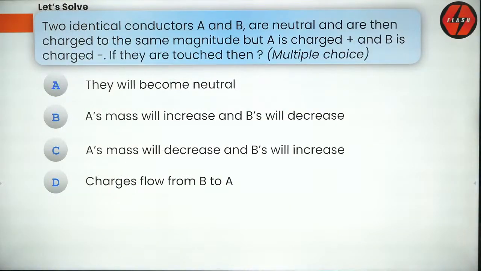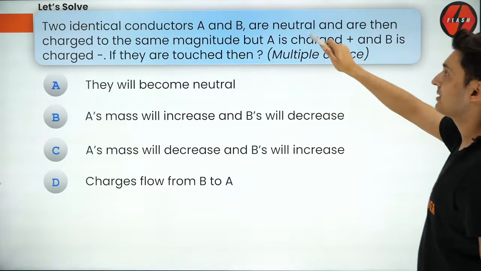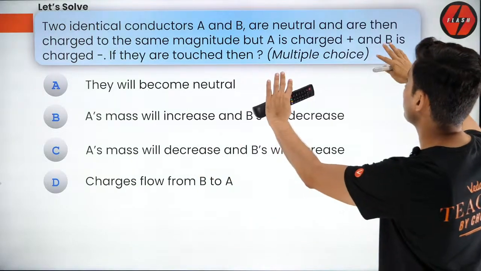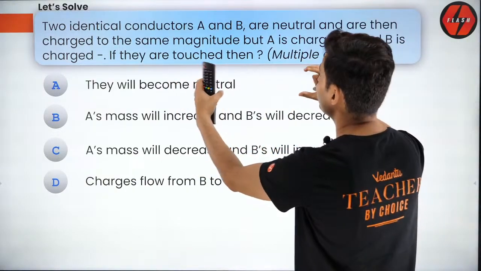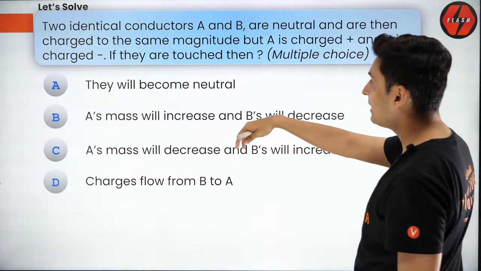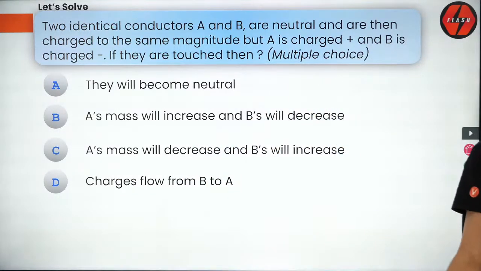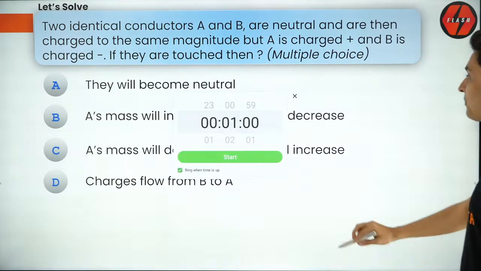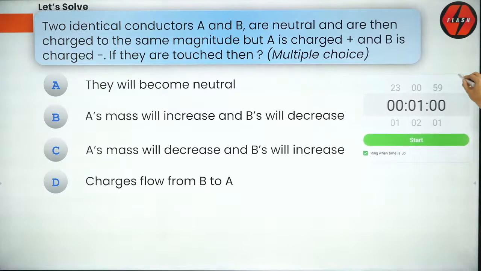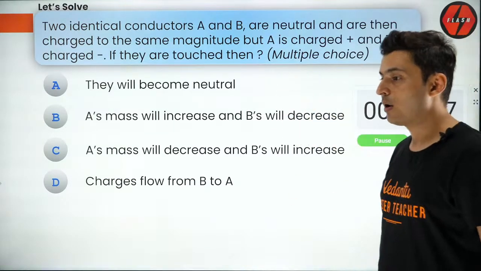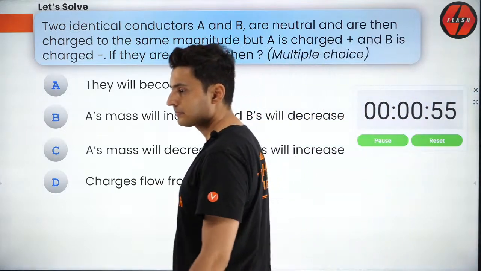Chalo, let's go to the next question. Again, two charges A and B, identical conductors, are neutral, same situation like before, and then they are charged to the same magnitude. But A is charged positively, B is charged negatively. If they are touched, then what do you think will happen? Multiple options are correct. This is an advanced type question. More than one option can be correct. So I'll still keep the timer at 1 minute. Let's see how many of you get it.